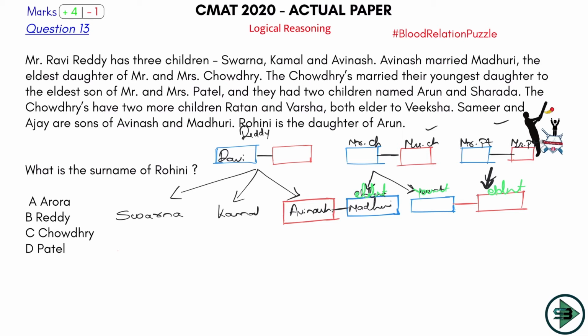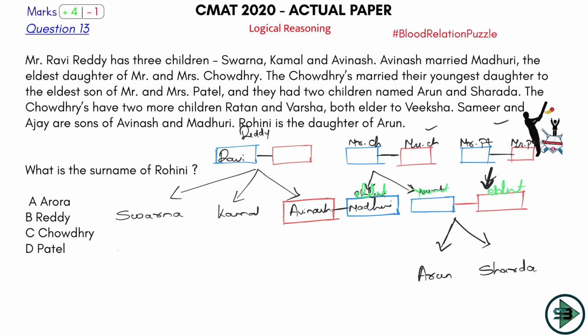And they had two children named Arun and Sharda. Okay, so this couple has two children named Arun and Sharda. So let's write it here. Arun is here and Sharda is here. Okay, you don't know their gender, so don't put a circle across them.